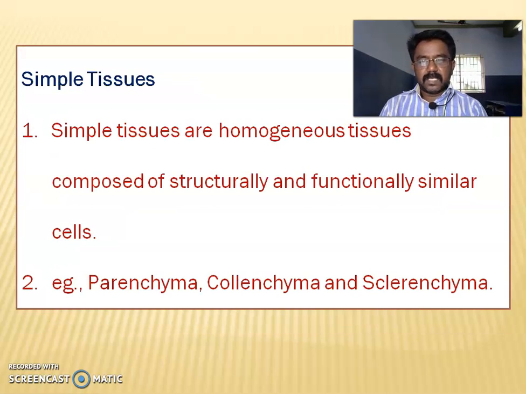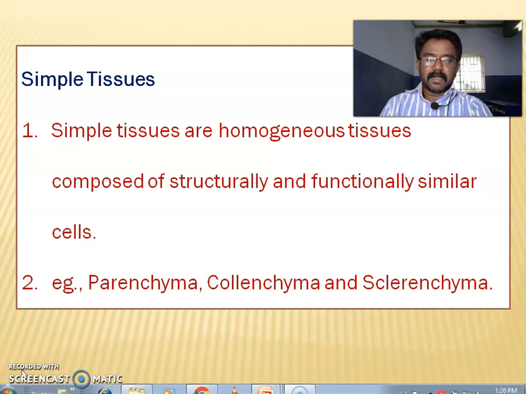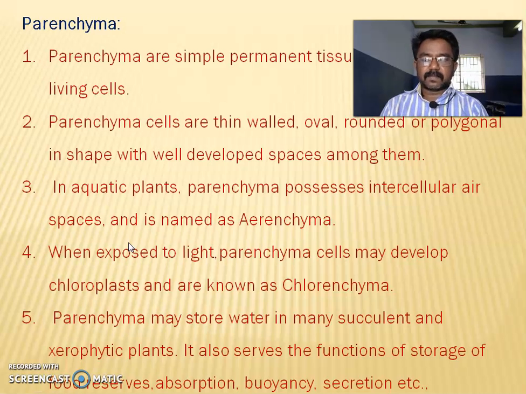Simple tissue. Simple tissues are homogeneous tissues, composed of structurally and functionally similar cells. Examples are parenchyma, chlorenchyma and sclerenchyma. Next, we will see about parenchyma cells.